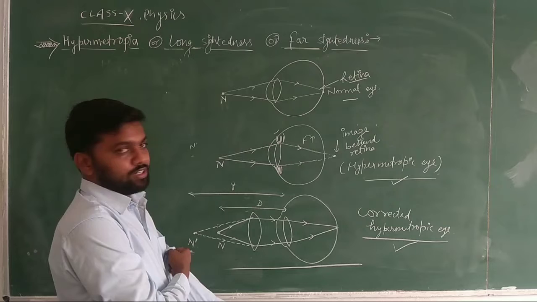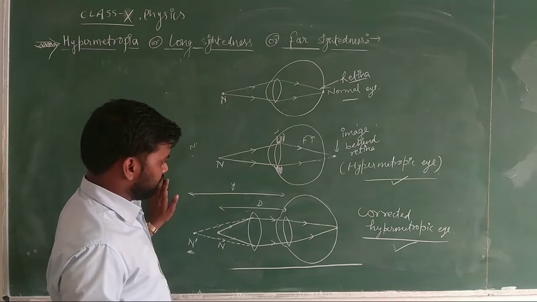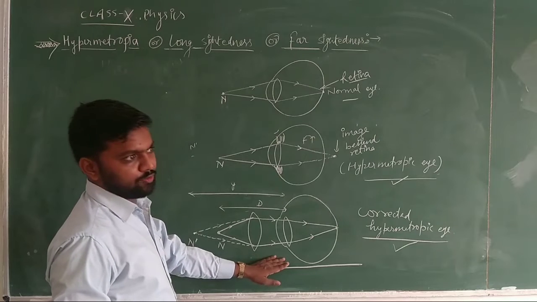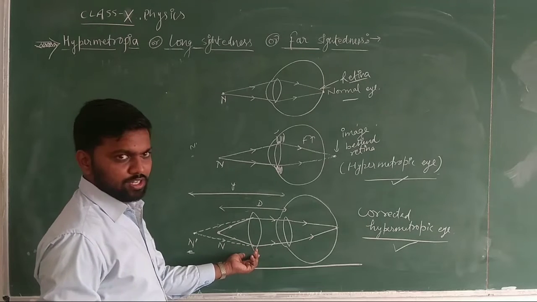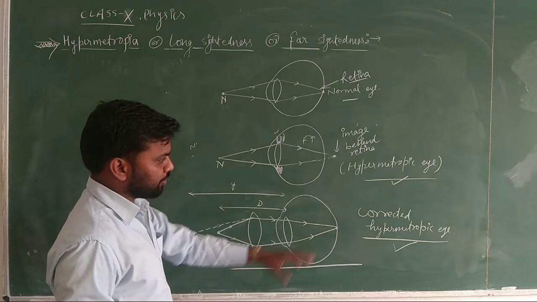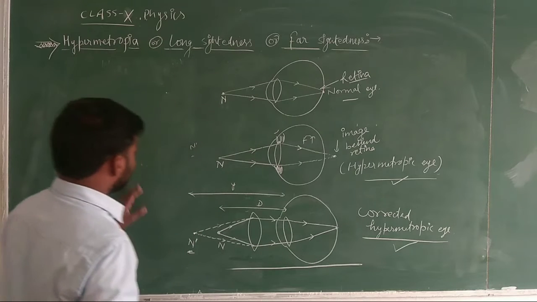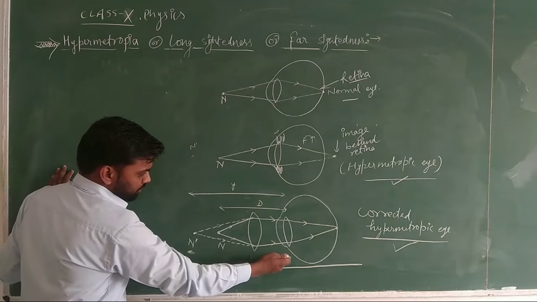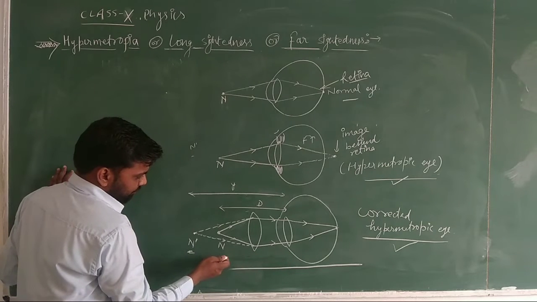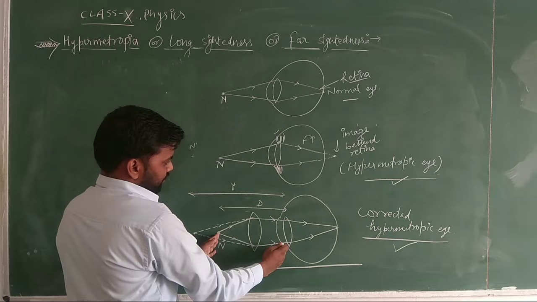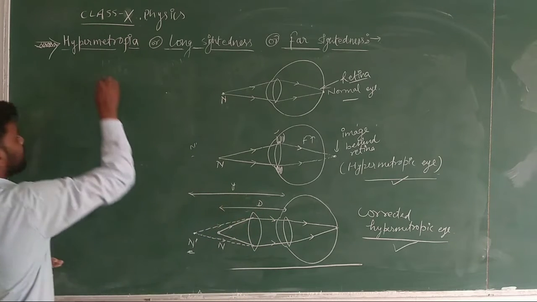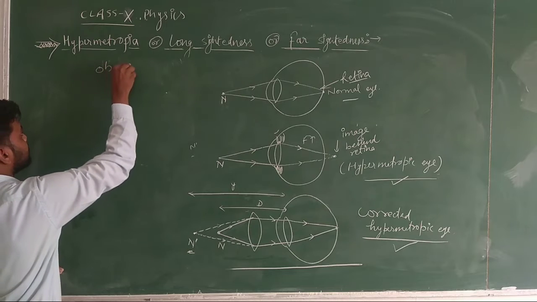Now students, we will calculate the power of the lens. First of all, we will calculate the focal length of the convex lens which we need to use to correct hypermetropia in our eye. Here I have taken some distances. For this lens the object distance will be this much. Okay, so it is d. So we can show here the object distance